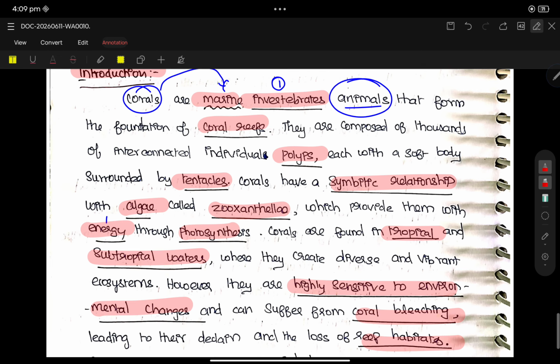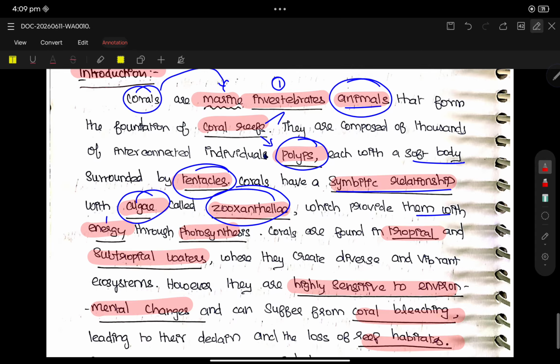They are composed of thousands of interconnected individual polyps, each with a soft body surrounded by tentacles. Corals have a symbiotic relationship with algae called zooxanthellae, which provides them with energy through photosynthesis.